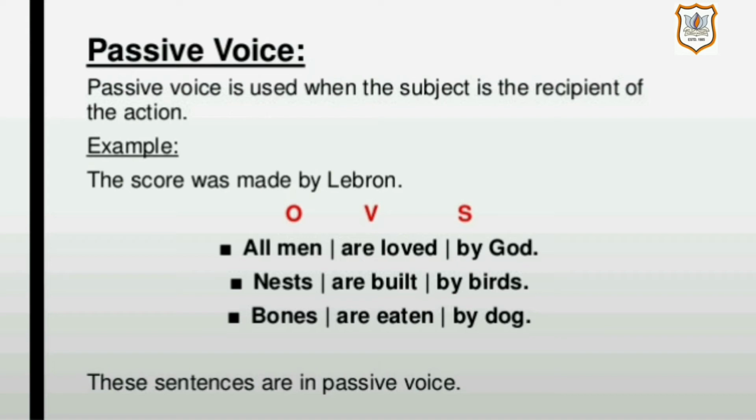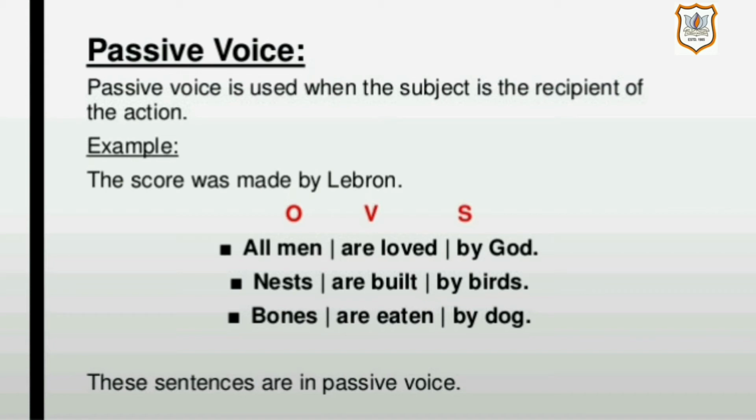And you remember the structure of active voice. In active voice, subject comes first, then verb. The position of the verb remains the same, but the form of the verb changes while you are changing active to passive. Then comes object. Okay, so you can see the difference in the structure of active and passive voice.